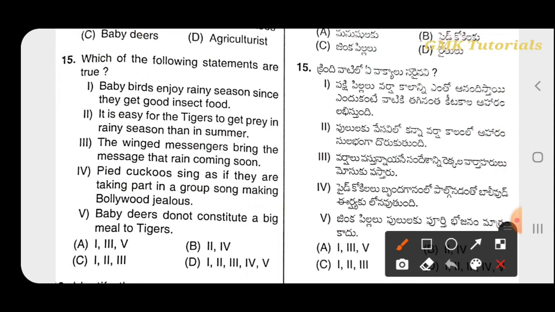Baby deer don't constitute a big meal to tigers. So the first option is true: baby birds enjoy the rainy season since they get good insect food. Next, the winged messengers bring the message that rain is coming soon, and baby deer don't constitute a big meal to tigers.